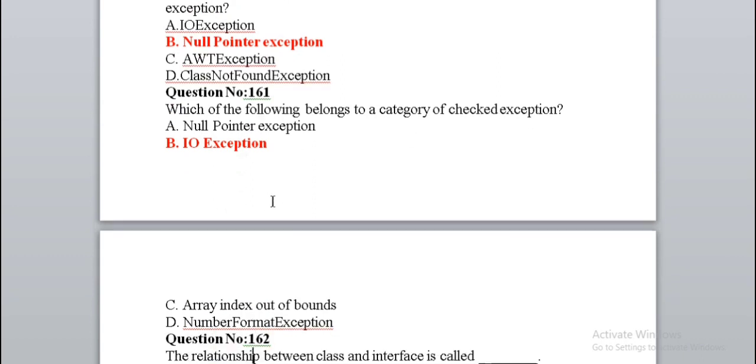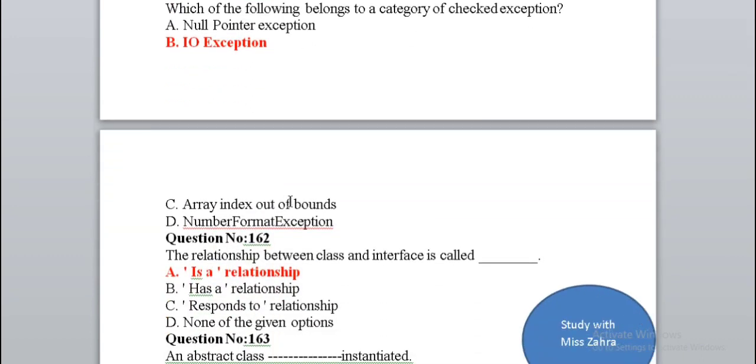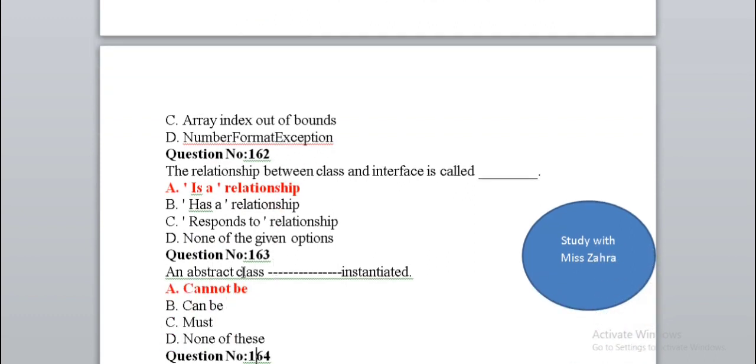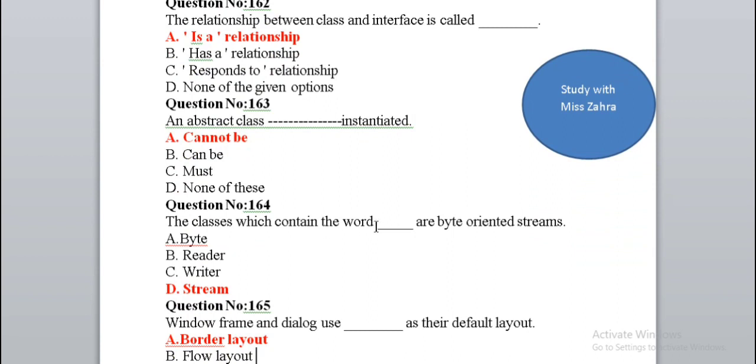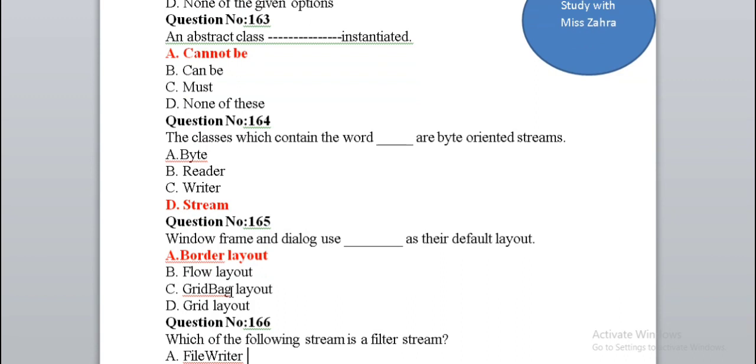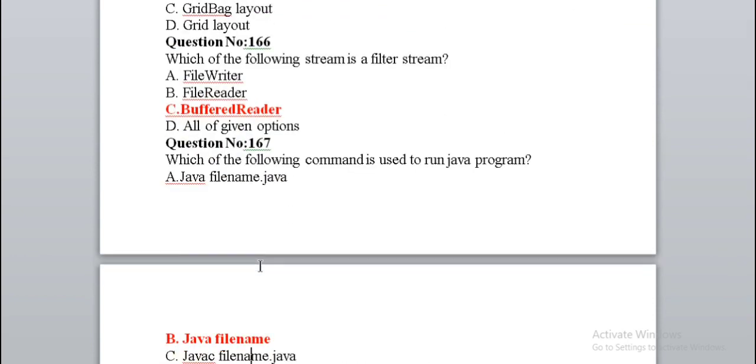The relationship between class and inheritance is called the is-a relationship. An abstract class cannot be instantiated. The classes which contain the word dash are byte oriented streams. Window, frame and dialog use dash as their default layout, border layout. Which of the following streams is a filter stream? Buffered reader. Which of the following commands is used to run a Java program? Java file name.